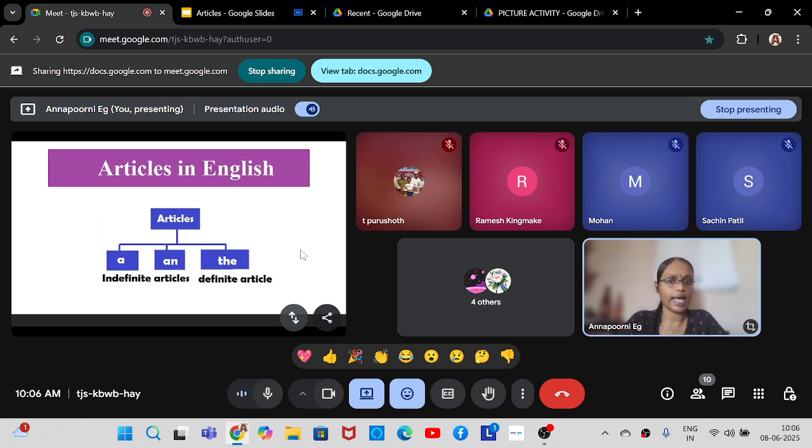Similarly, if you are using an, let me say a sentence: I ate an apple today. Here again I am telling that I ate an apple. An apple means one apple. But am I telling which apple I ate, or the color, the size, or the shape of the apple?